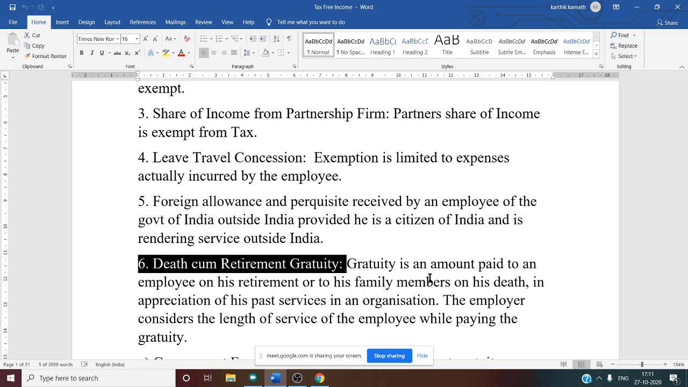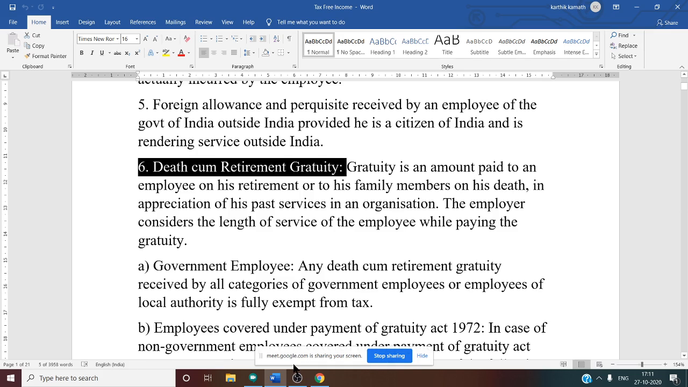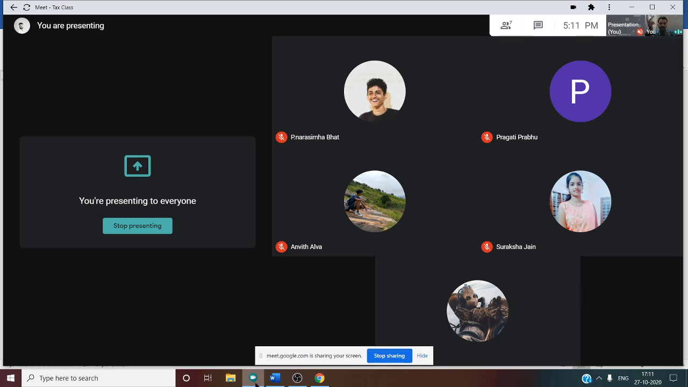In the case of a government employee, gratuity is fully exempt from tax. That means whatever the amount the employee is getting, no tax is charged on that. But in the case of a non-government employee, what happens? The Payment of Gratuity Act of 1972 applies. So what is that Act? There are two cases: one is covered under the Payment of Gratuity Act and second is not covered under the Payment of Gratuity Act.